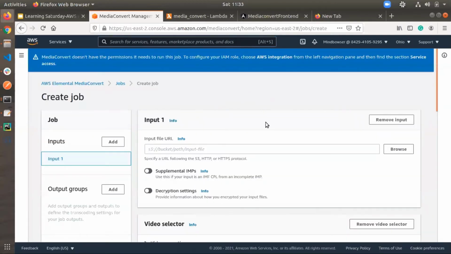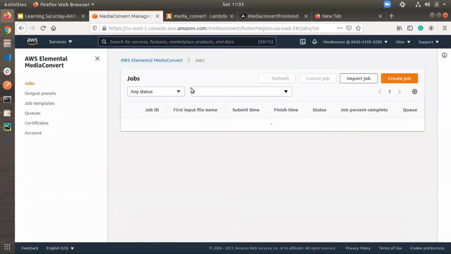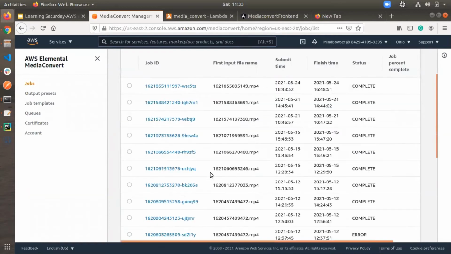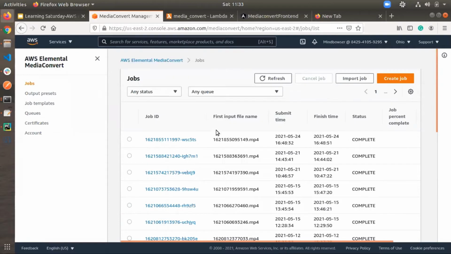Before moving into create job, I have a few points to tell. This is the list of jobs which we have created earlier. After creating a job, we will get the job ID, submit time, finish time, and status of the job, and if a job is in progress, we will get the percentage of that job.